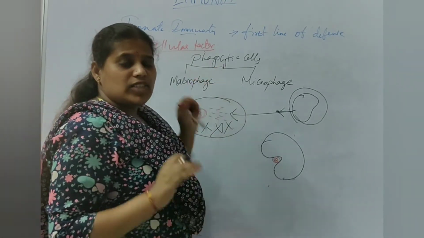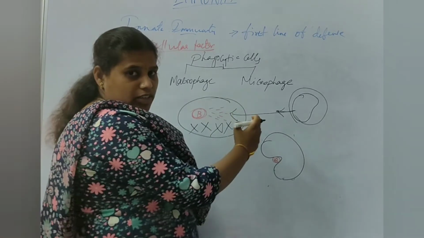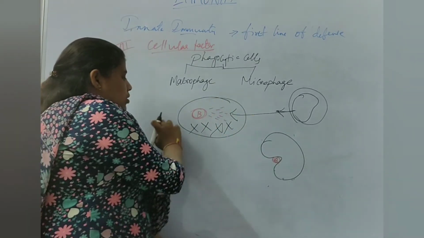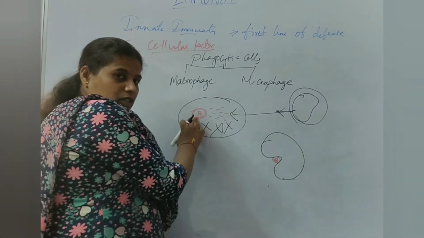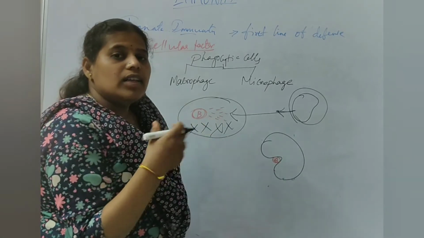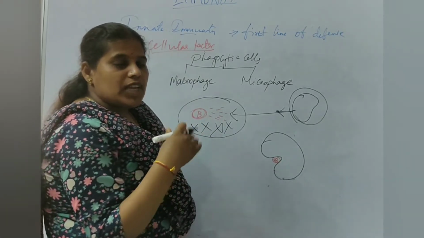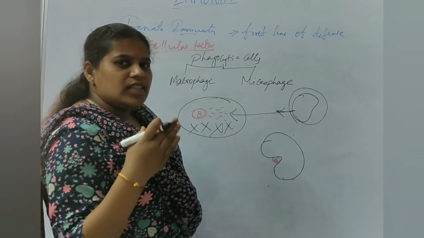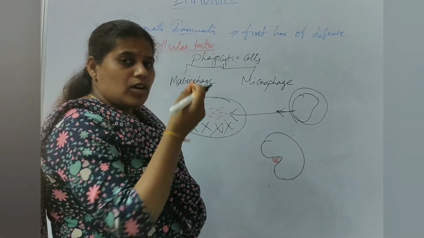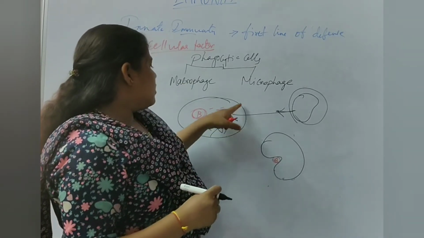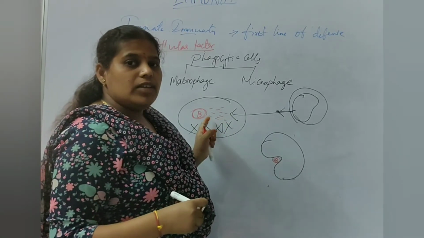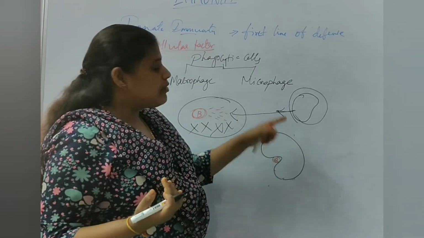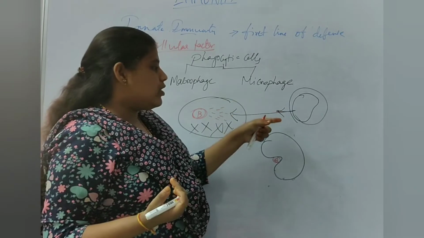Phagocytic cells contain macrophages and microphages. When bacteria enter our body, they start releasing chemicals of their own. These chemical properties are recognized by our phagocytic cells, the macrophages and microphages.